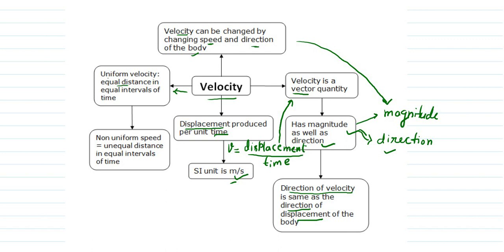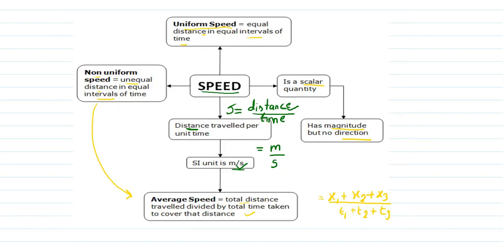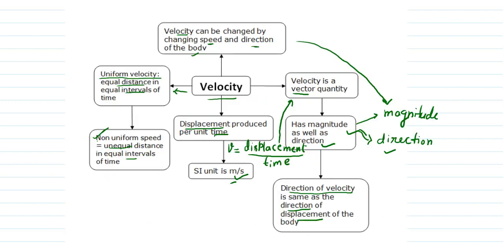Now velocity will be of two types, uniform velocity and non-uniform velocity. Uniform velocity is when equal distances are travelled in equal time, and non-uniform velocity is when unequal distances are travelled in equal intervals of time. Okay, I hope it is clear to you.